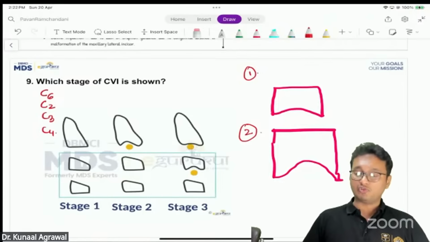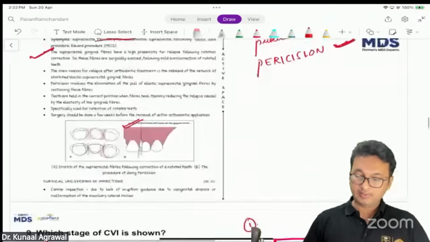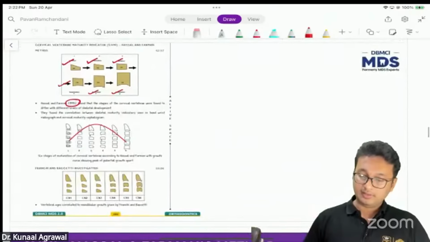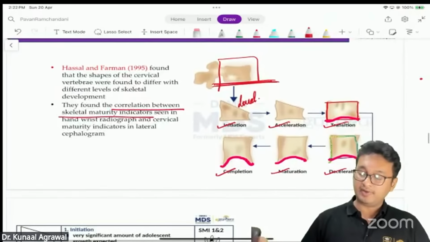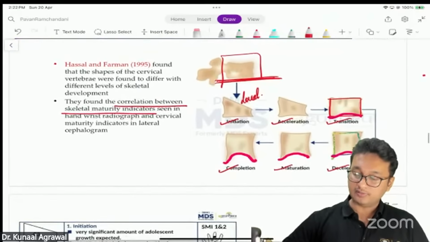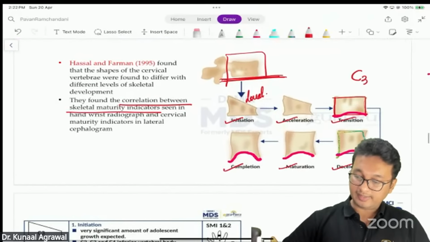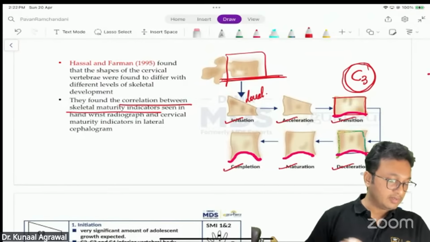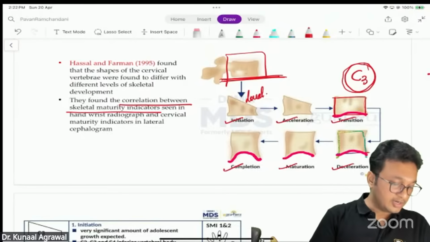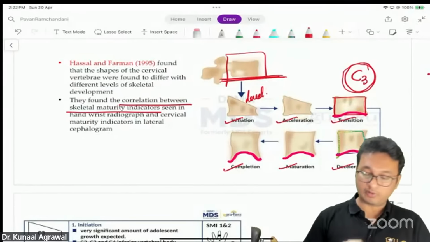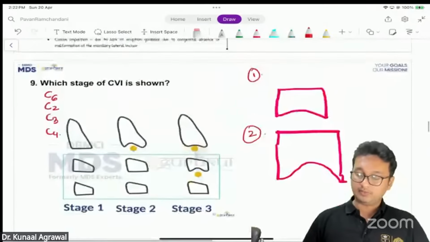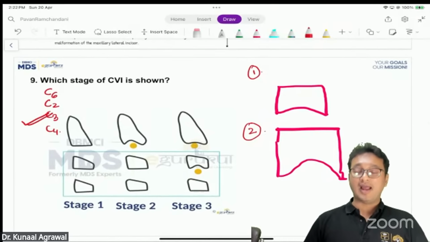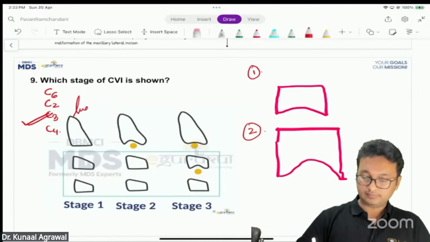So in that case, if it is square shaped with concavity, it means we have transition, so it is C3. If we go with Herschel, who is saying it was square shaped with concavity, then C3 is the correct answer. That is analogous to the transition stage.